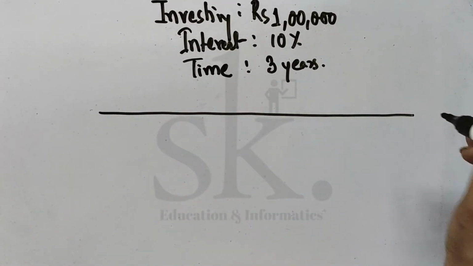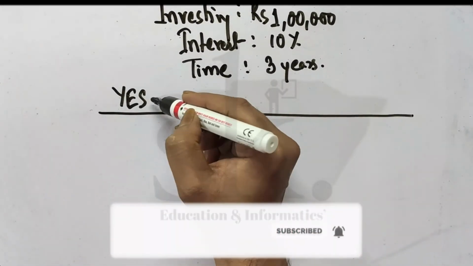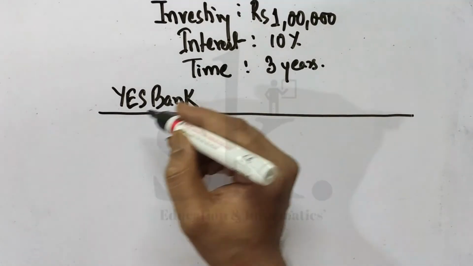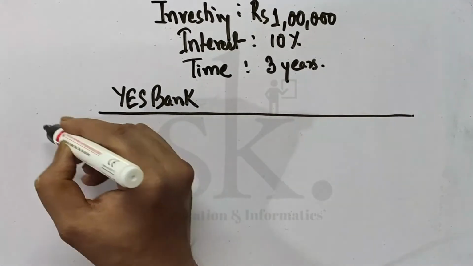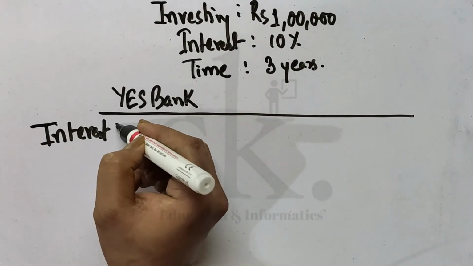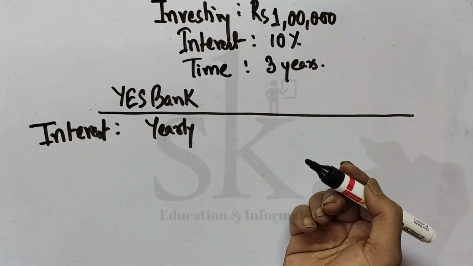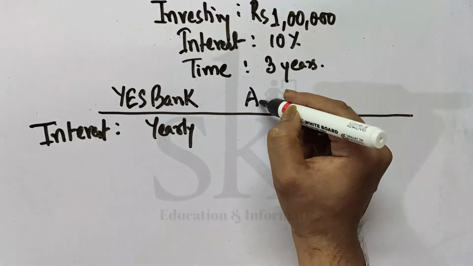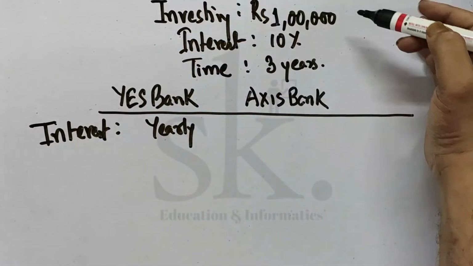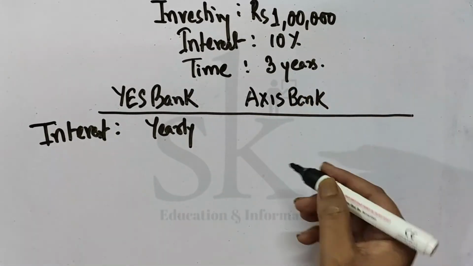Now I might approach, say for example, Yes Bank, which is giving interest yearly, that means once. Interest is given yearly. I went to Axis Bank, with no change here. All banks give the same interest rate, say for example, for 3 years.